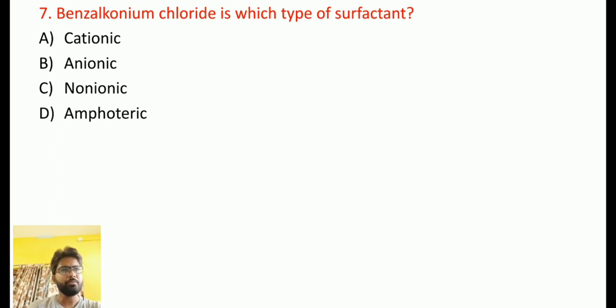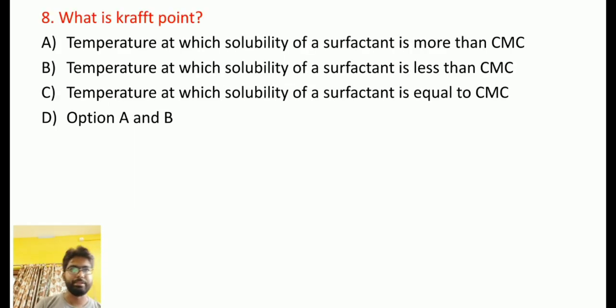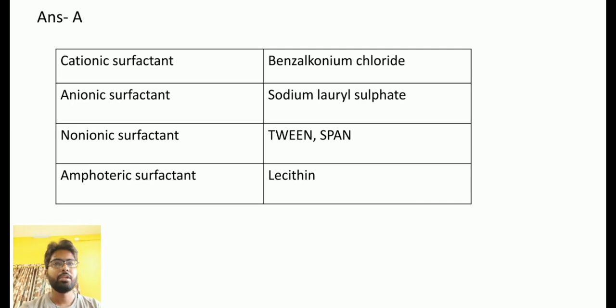Benzalkonium chloride is a cationic type of surfactant, and I am giving here some good examples about surfactants. Cationic surfactant example is benzalkonium chloride or BAC. Anionic surfactant example is sodium lauryl sulfate. Non-ionic surfactant examples are Tween and Span. Amphoteric surfactant example is lecithin. You have to collect some other examples also. I am giving here some notable ones.